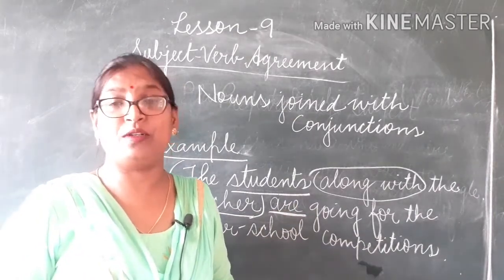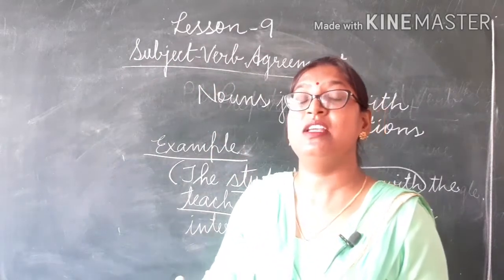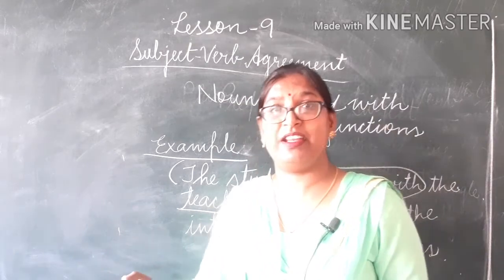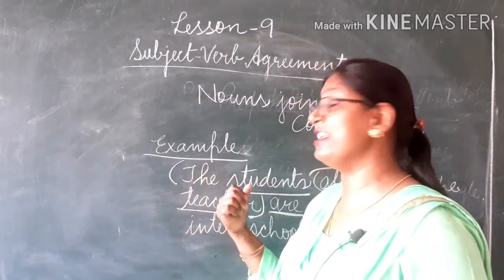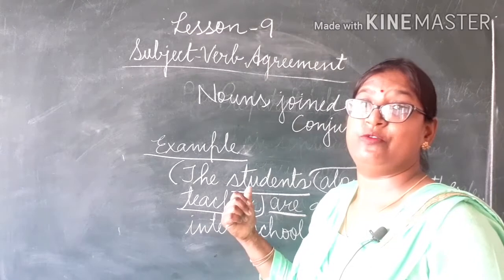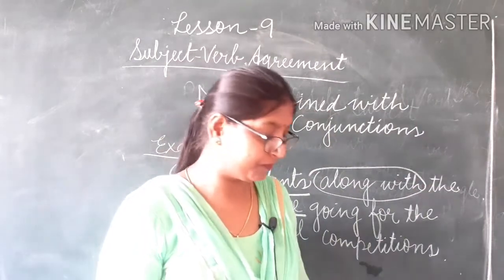So always remember, when two nouns are joined together with a conjunction, in that case the verb should agree with the first noun mentioned. The verb should agree with the first noun.